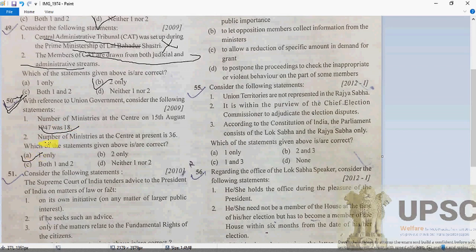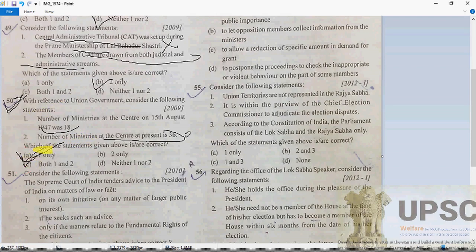And second one: the number of ministries at the center at present is 36. No, so that's going to be wrong. So the first is absolutely correct, because according to requirement the ministries are created on the aid and advice of the Cabinet and the Prime Minister. So here it will be correct.